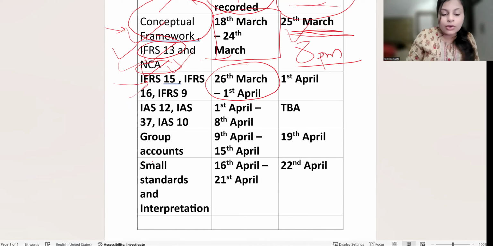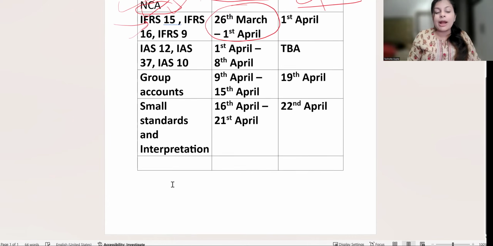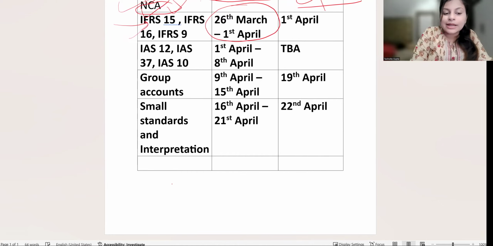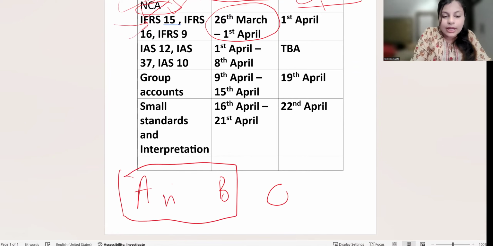Then you have the major portion. If I discuss the format of your paper, you have three sections: section A, section B, and section C. Section A and B are MCQs, okay?